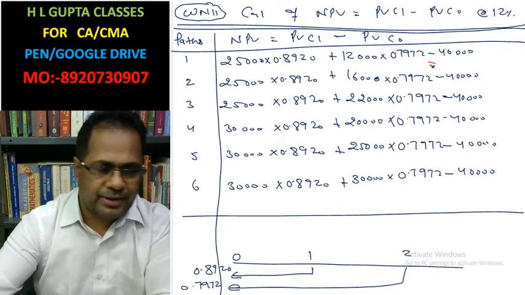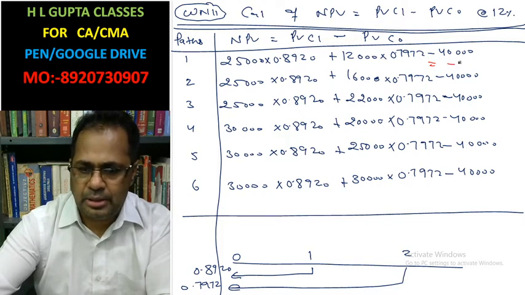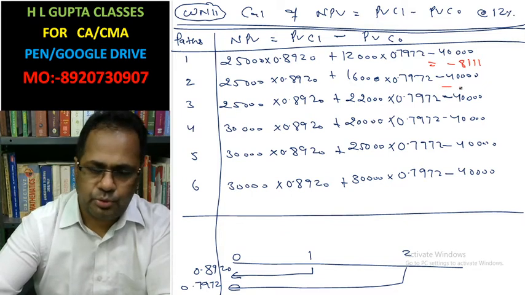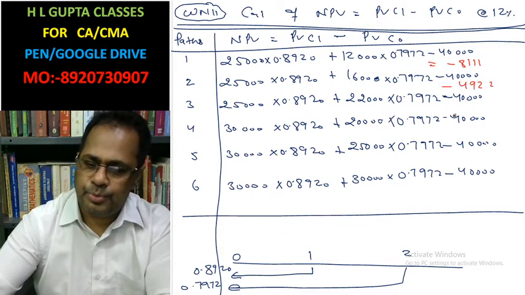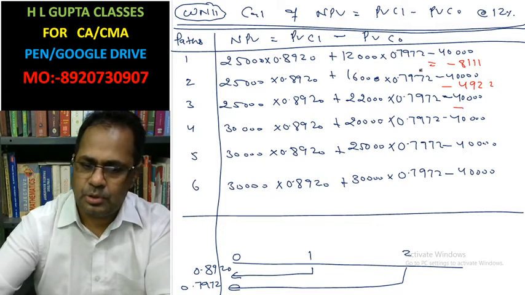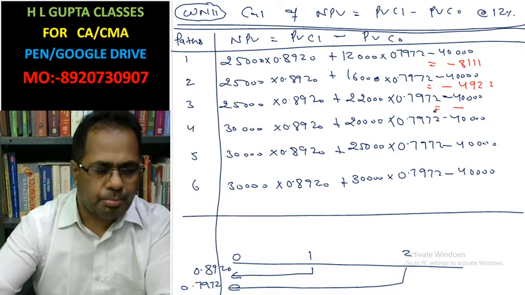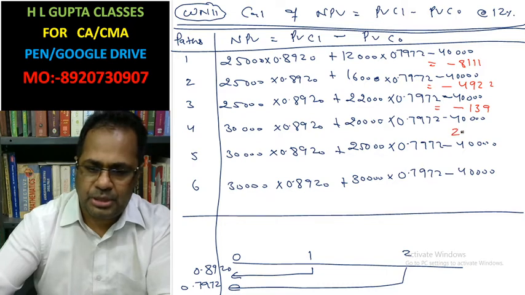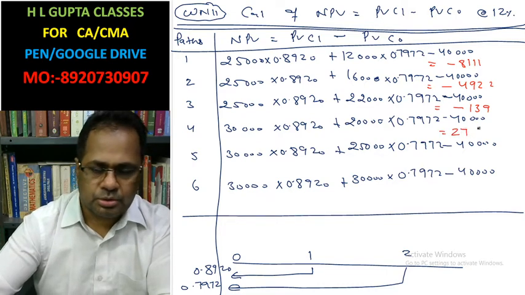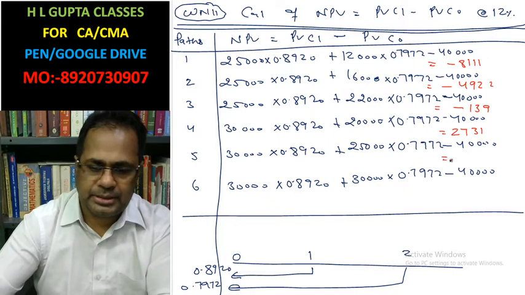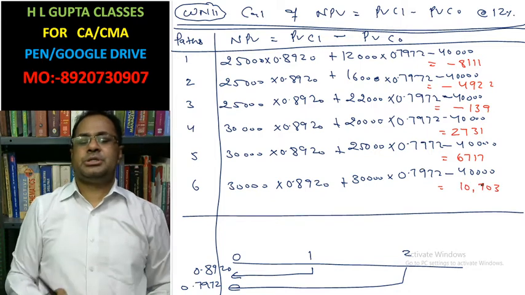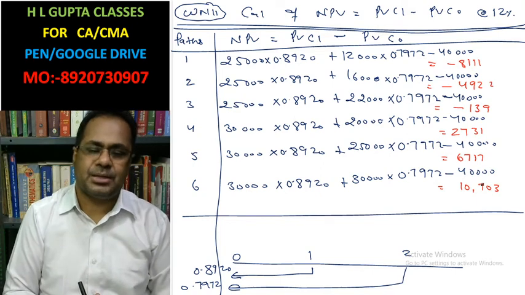Here the net present value is minus 8,111, minus 4,922, minus 1,392, 7, plus 2,731, plus 6,717, and 10,703. These are the net present values of each path that we have calculated.